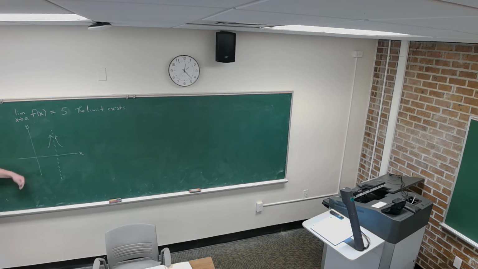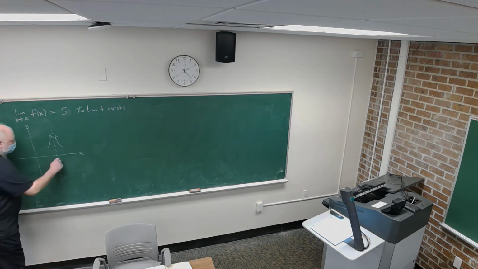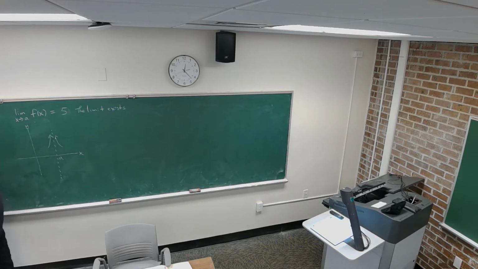But so here's x equals a, and the closer x is to a, the larger the value of the function is. The value of the function is increasing without bound.